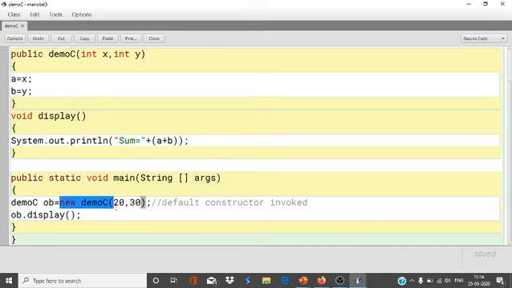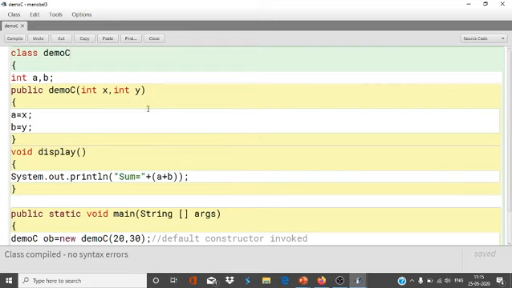At the time of creating the object only, you can pass these, and now the value of a will be 20 and the value of b will be 30. So compile it. No syntax error. This is the way you can use the parameterized constructor and the default constructor. This is the default constructor, and as I showed you before, if you remove this, it will be called a non-parameterized constructor, and this one is the parameterized constructor.